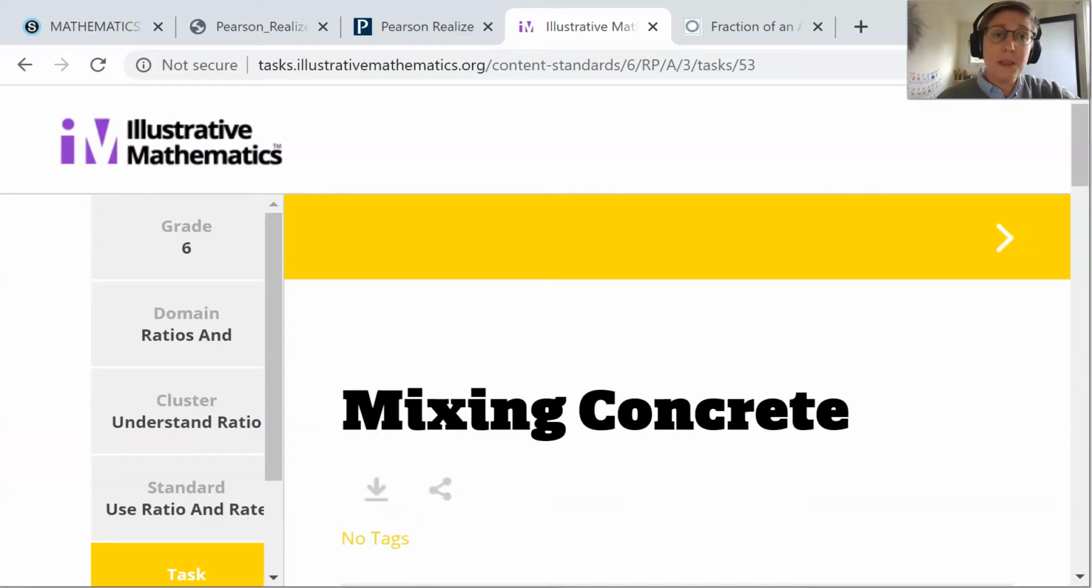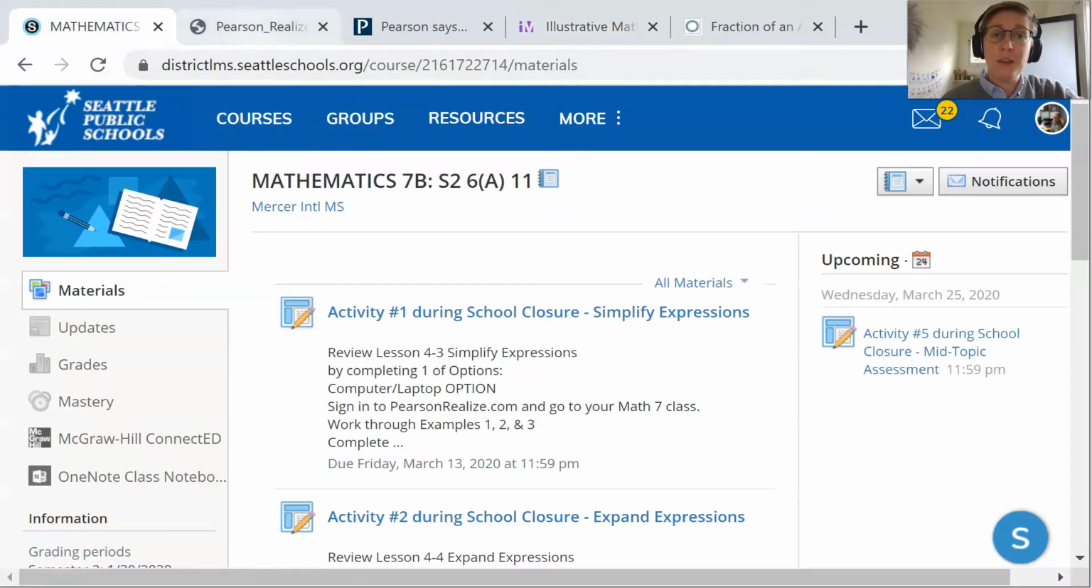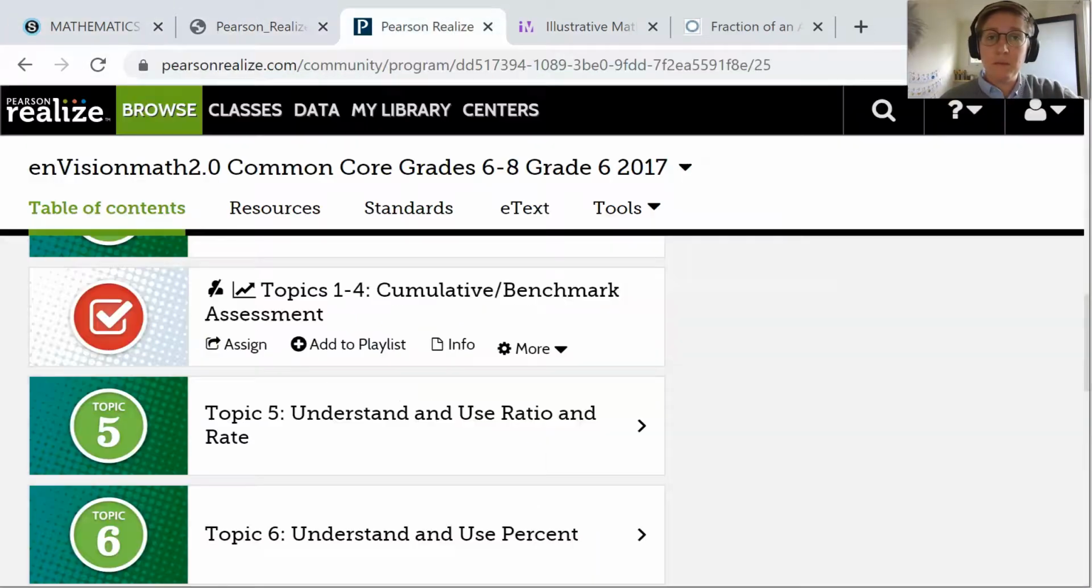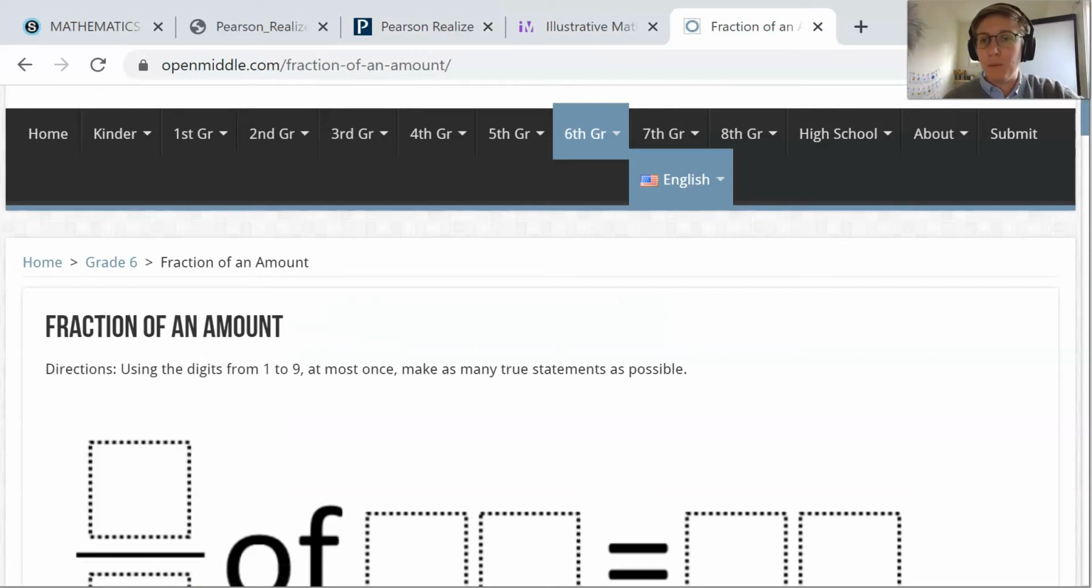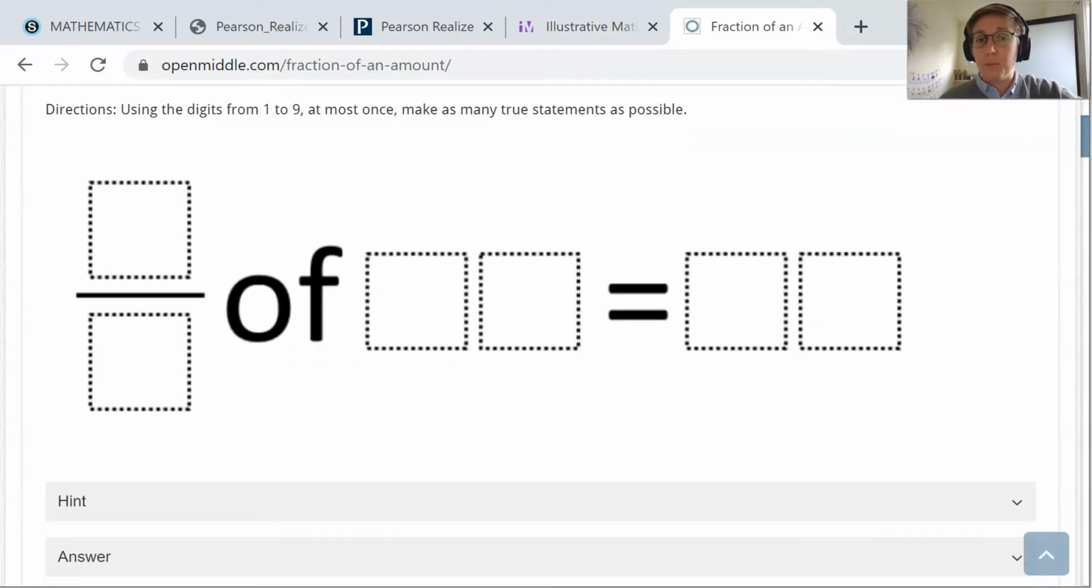So in summary, please make sure you're checking your Schoology page. Make sure you're using Pearson. You'll have some assignments on Pearson that you can use to practice. You can also look up some tasks, and you can look up some play problems that you could do some problem solving with.